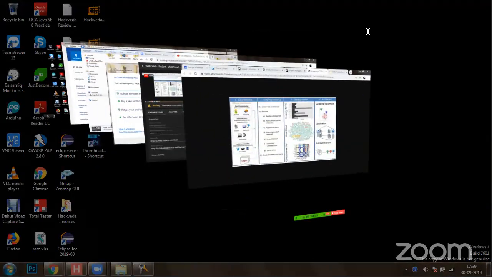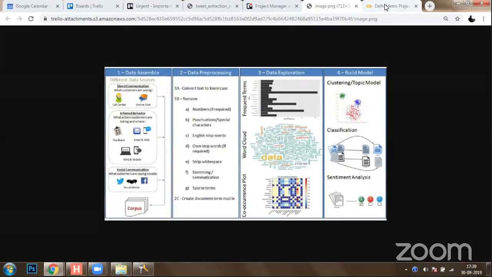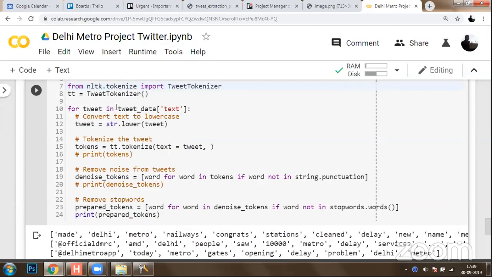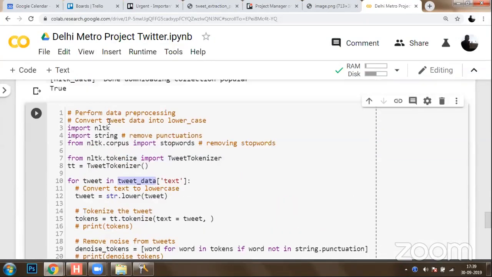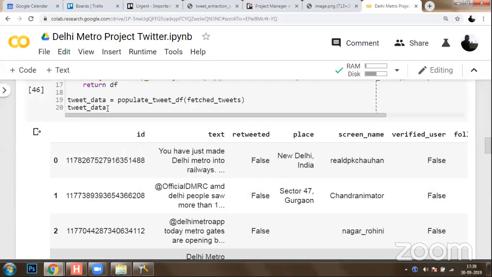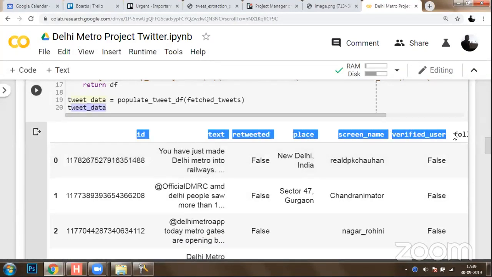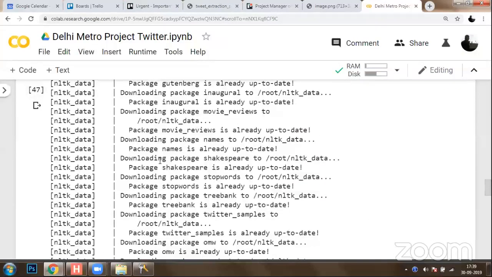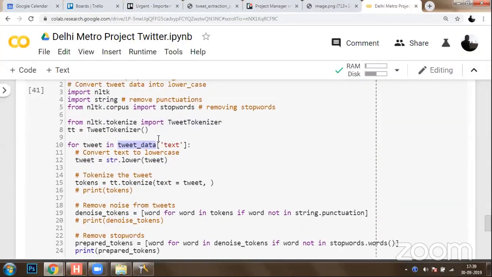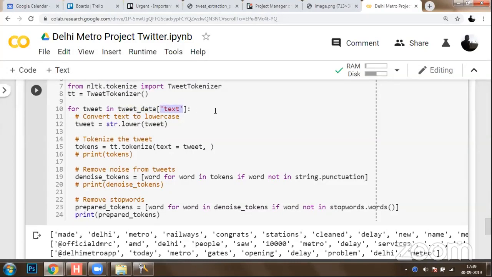Let's get back to our project, Delhi Metro. First of all, you have all the tweet data stored here. This is my tweet data, where I have all the information collected. Out of this tweet data, I would like to quickly filter only the text column. I will read each tweet from the text column, and using the string lower function, I'm going to convert each tweet into lowercase.